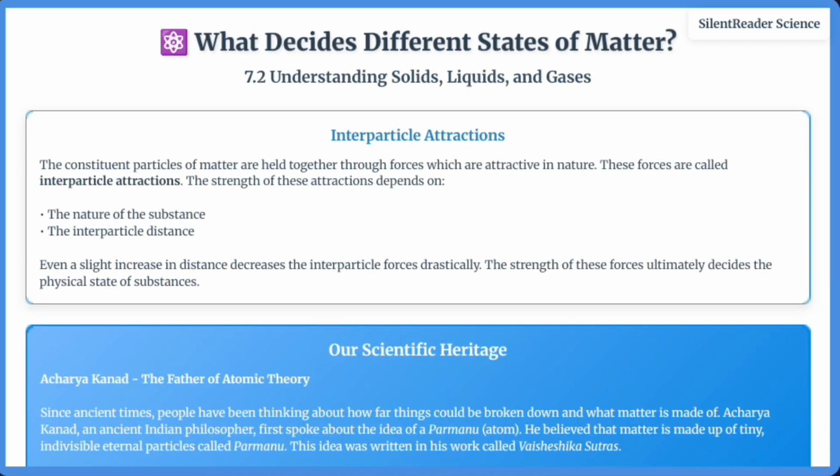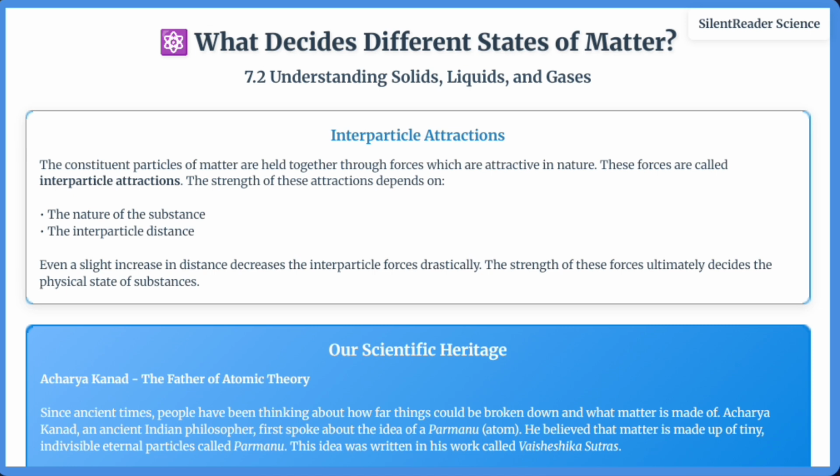Now let's understand what decides the different states of matter. The key factor is the strength of interparticle attractions, the forces that hold particles together. In solids, these attractions are very strong, keeping particles in fixed positions. In liquids, the attractions are moderate, allowing particles to move but keeping them close together. In gases, the attractions are very weak, allowing particles to move freely in all directions.